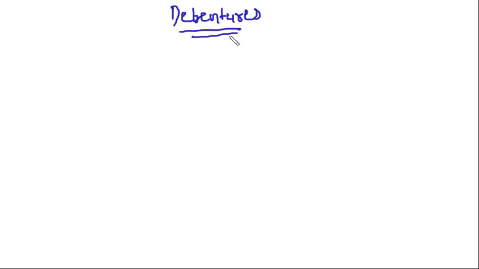Then there was the case of issue of debentures for consideration other than cash. That topic I will not touch, because we have discussed the same topic in case of shares, so I will not be wasting time on it. We'll move on to a new topic now. In this lecture, the new topic is issue of debentures as collateral security.